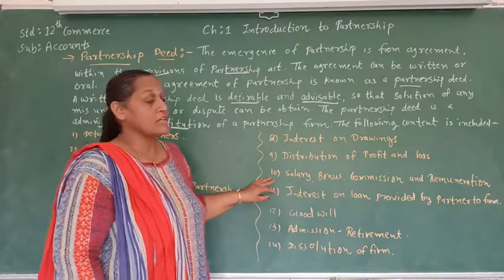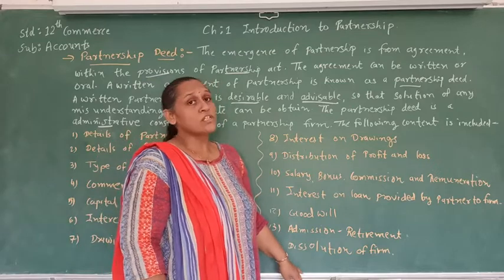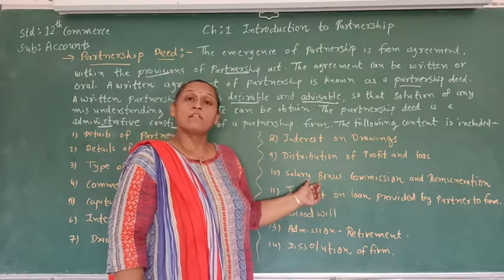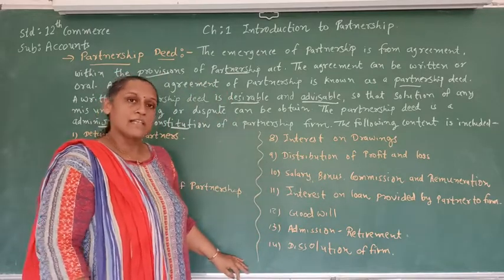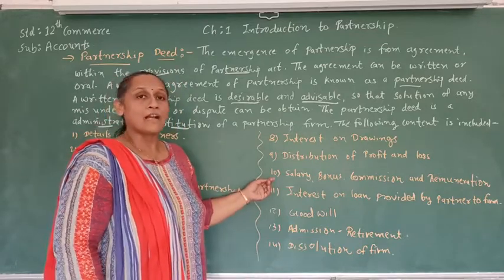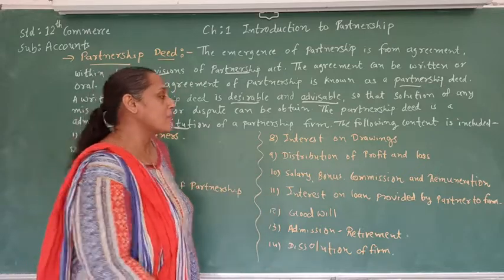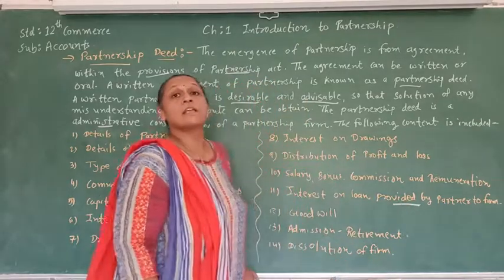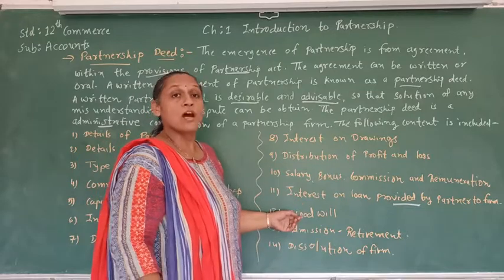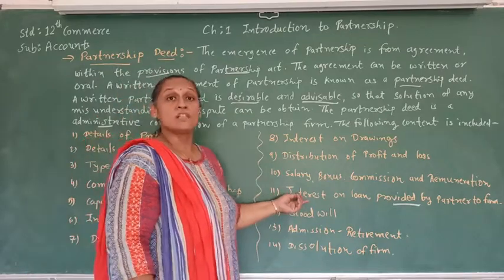The next thing is the salary, bonus, commission and remuneration given to the partners, which should be mentioned in the partnership deed. If it is mentioned, the partners are entitled to get the salary, bonus, commission or remuneration. If it is not mentioned in the partnership deed, the partners cannot ask for the same. The next one is the interest on loan provided by the partner. If the partnership needs more money, the partner can provide a loan to the partnership firm. How much interest is supposed to be paid to the partner on the loan is also mentioned in the partnership deed.